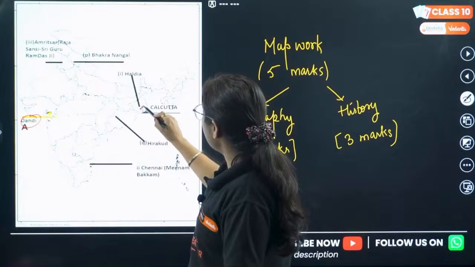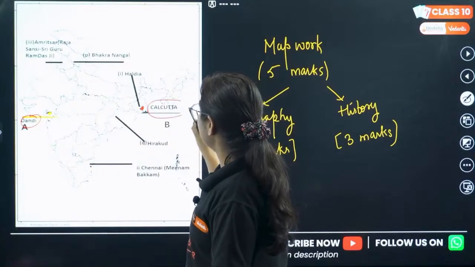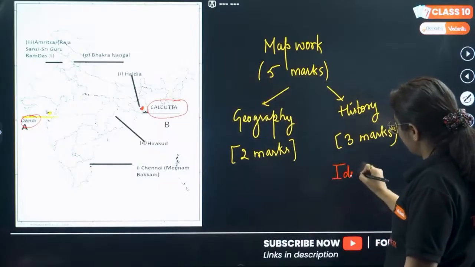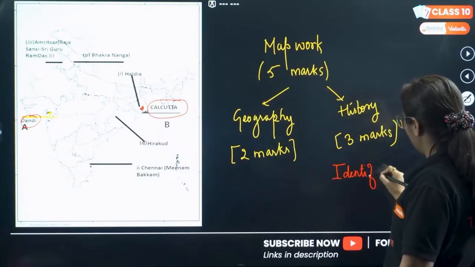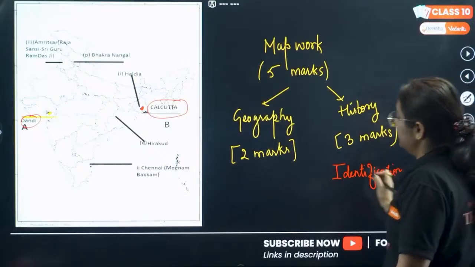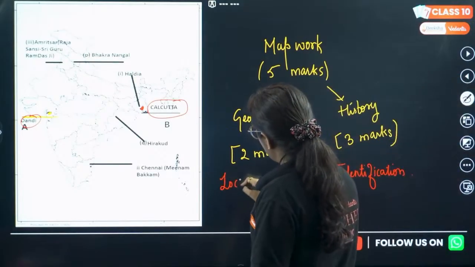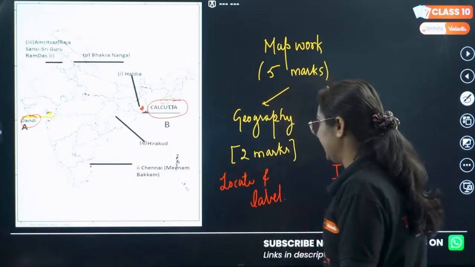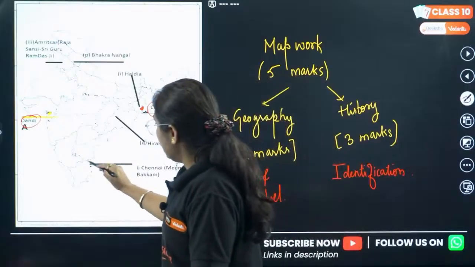And the September 1920 session, it's in Calcutta. This is a question of identification. They will mark the location. You need not mark it. It is only for identification. But in geography, you need to locate and label. Locate and label. Okay. Let's talk about it.